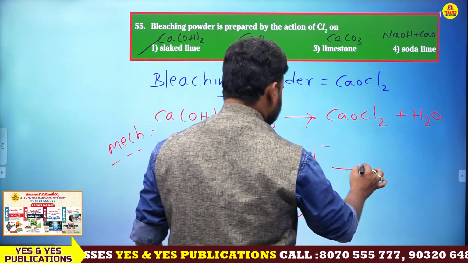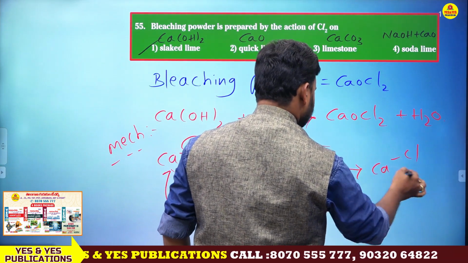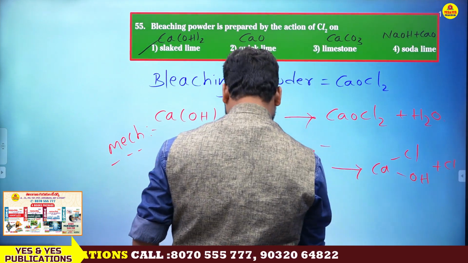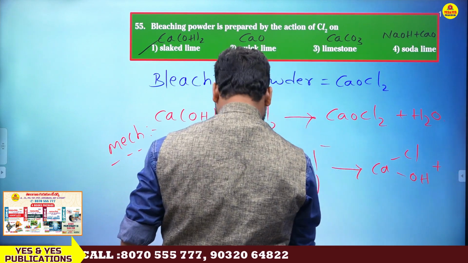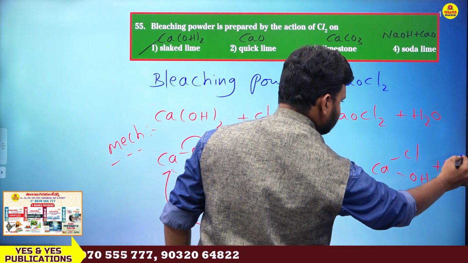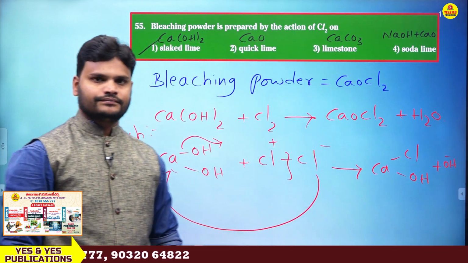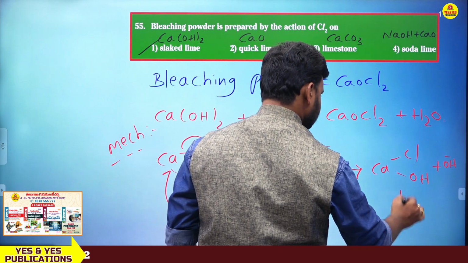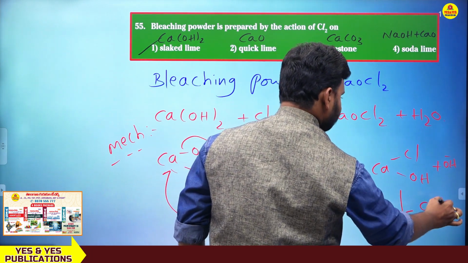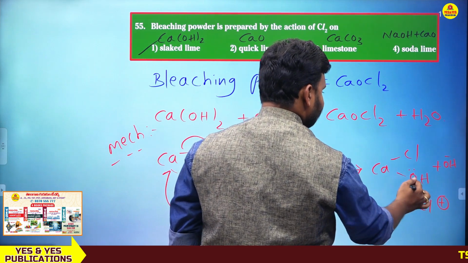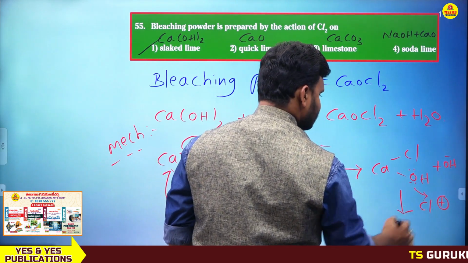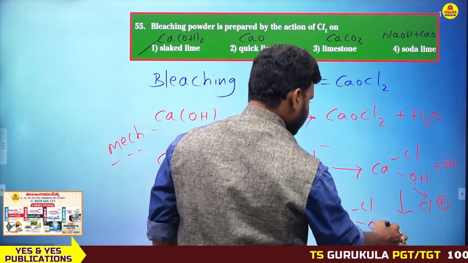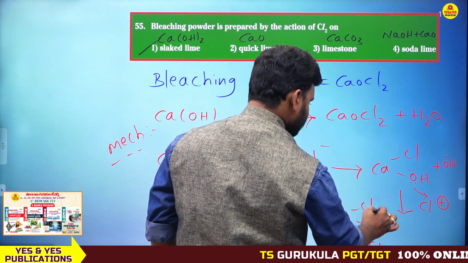Then finally you will get CaCl(OH) plus OH minus. Next, we need to react with Cl plus. Oxygen has a lone pair, so oxygen attracts Cl plus, and finally it forms CaCl(OH)Cl, with oxygen getting a positive charge.